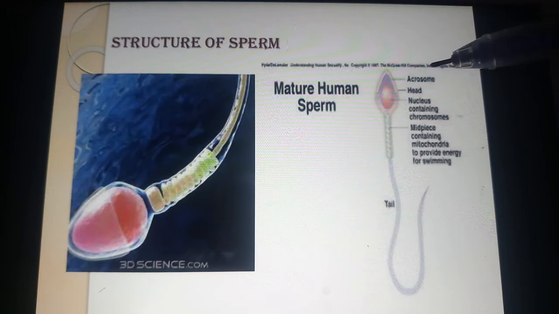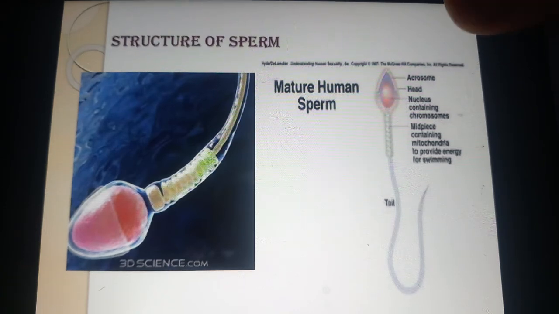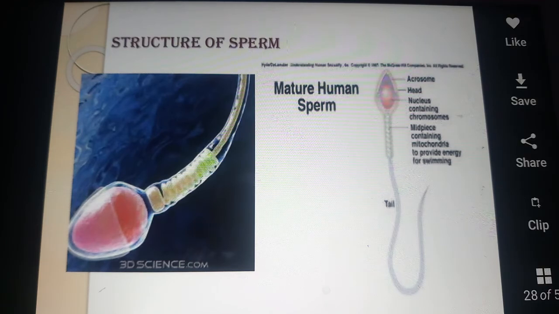The main function of this acrosome is that it is filled with enzymes. Which kind of enzymes? Hydrolytic enzymes that help during the fertilization of the ovum.